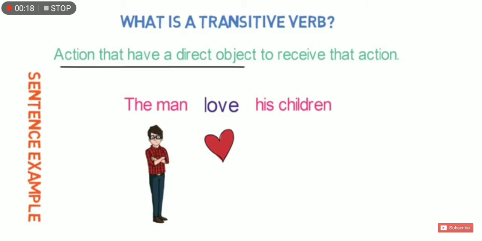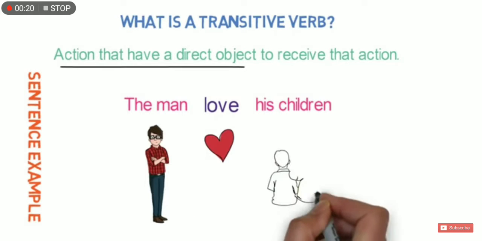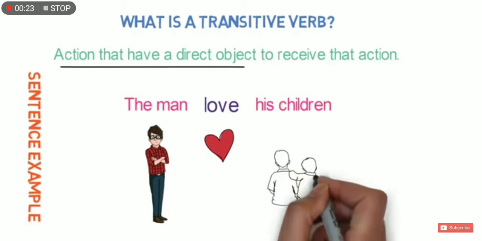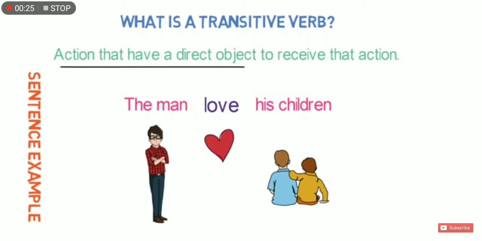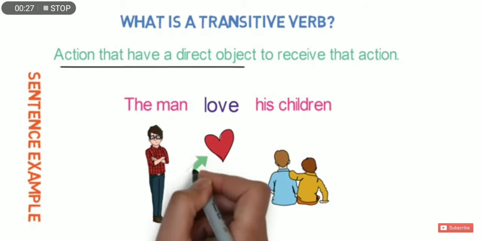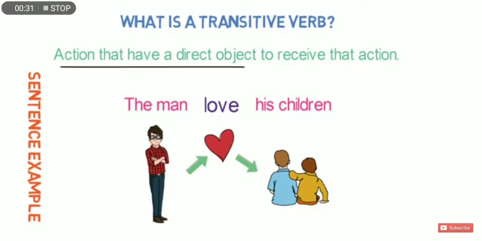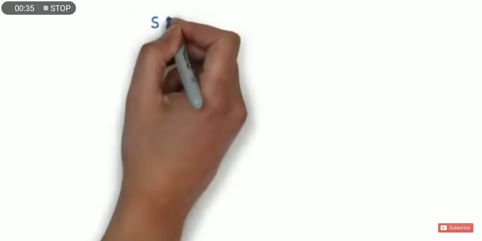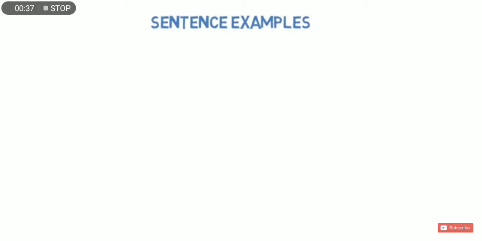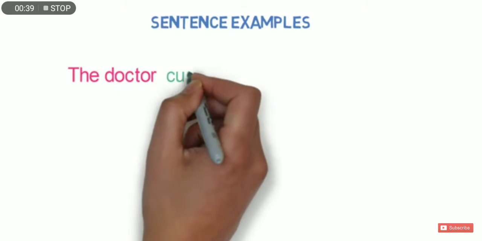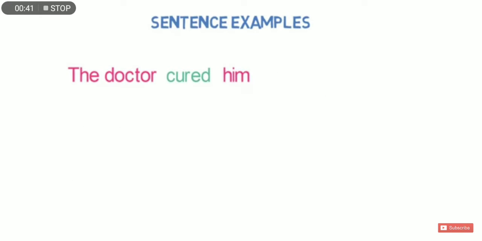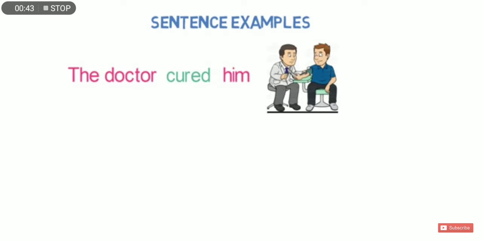The man is here the subject. Children, who receive the action, are the object. And loves is the verb. The object which receives the action is called the transitive verb. Let us take more sentence examples. The doctor cured him. Actually, whenever you get the answer to what and whom, then that is the transitive verb.